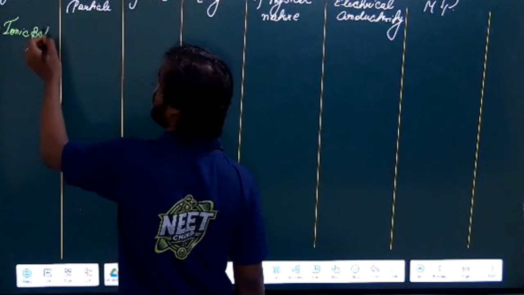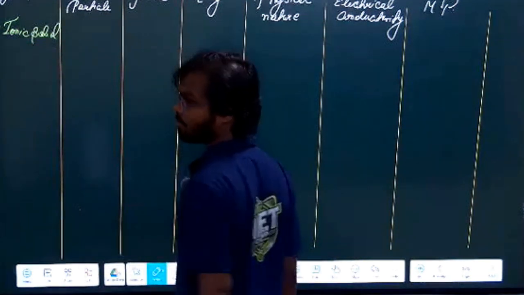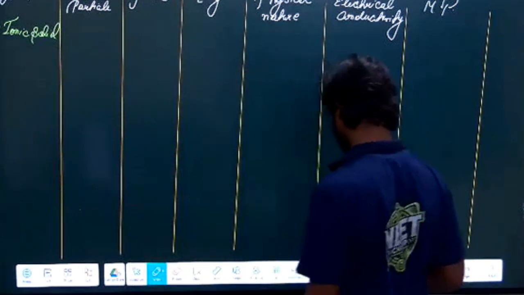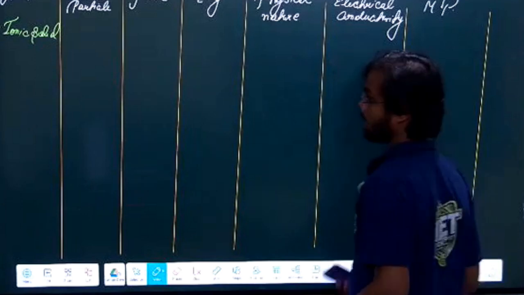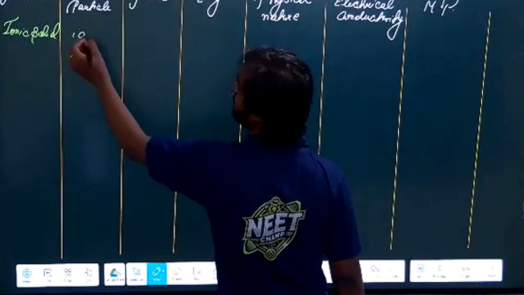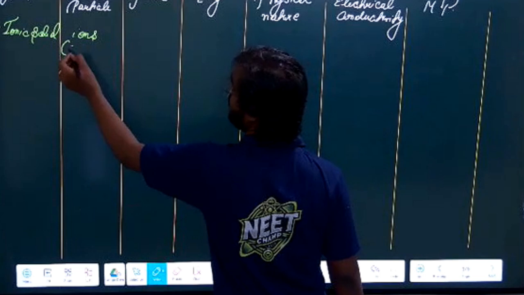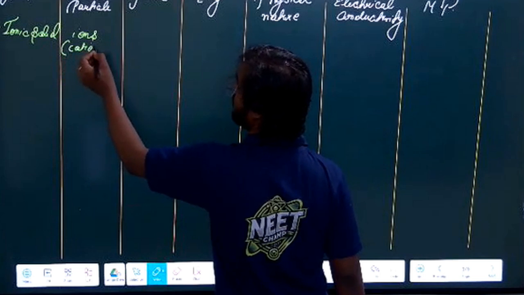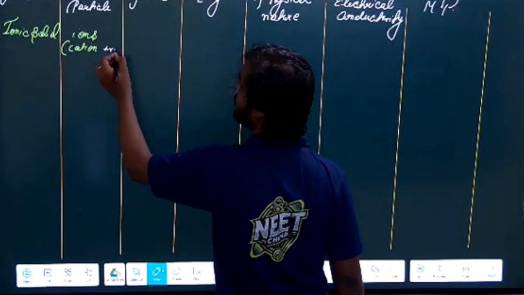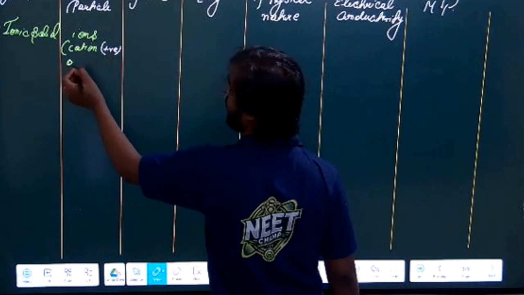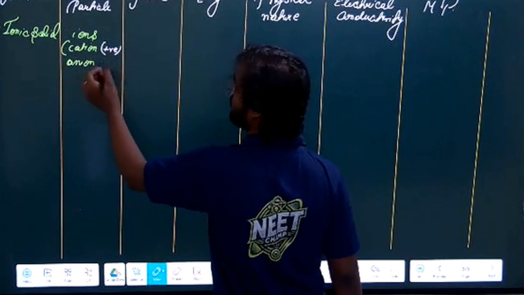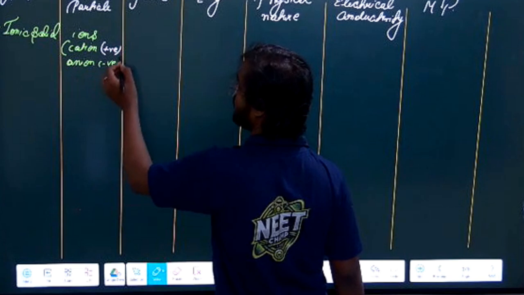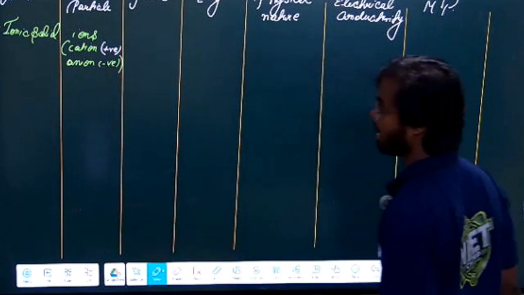Ionic solid. See, ionic solid means ionic compound. An ionic compound will have what? It will have ions. Ions means we will have a cation, which is positive, and we will have an anion, that is negative. So those are the ions it will have.